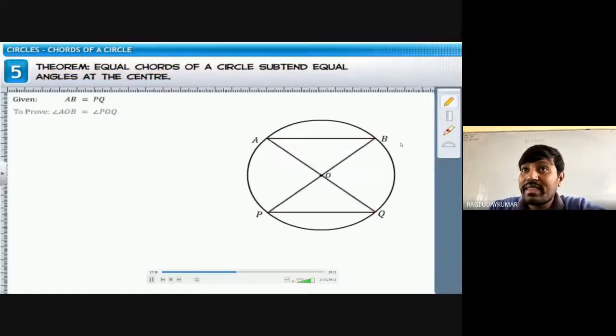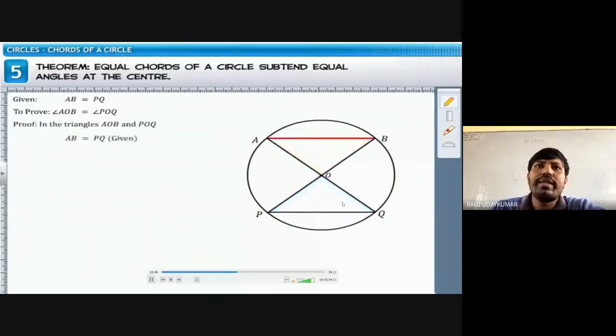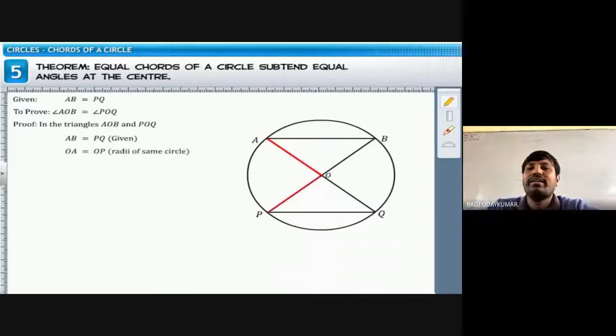So it is given that these two, AB and PQ, are equal. To prove that AOB equal to POQ, these two triangles congruency you can prove. It is a very simple task to you because radii are equal. If you take SSS congruency into consideration, you can say that the two triangles are congruent. Proofs are very simple. All the proofs we are going to prove only using the congruency.